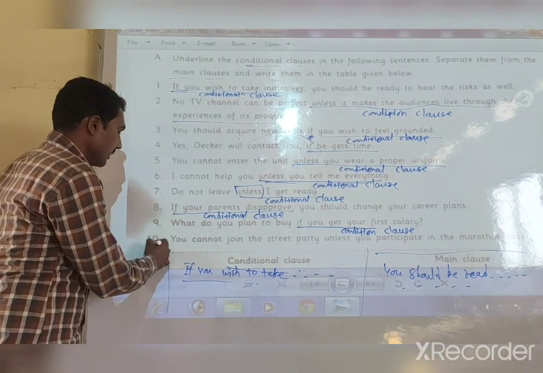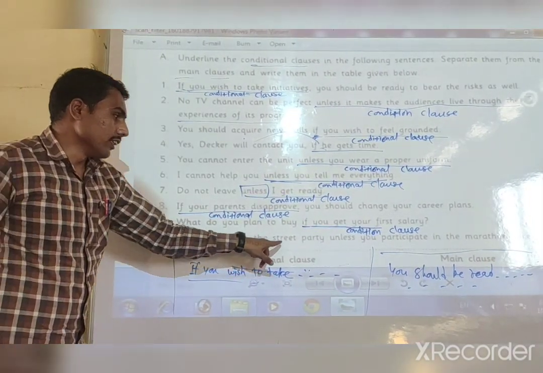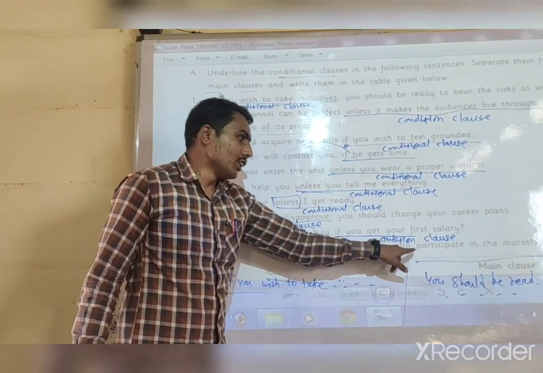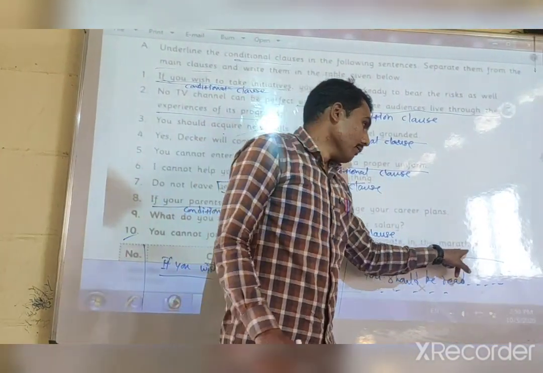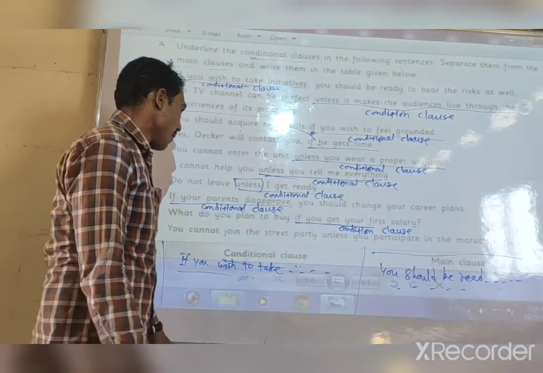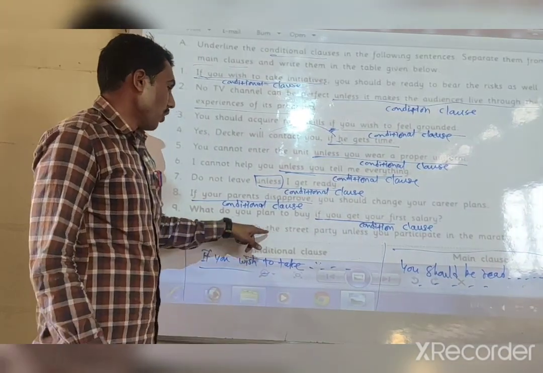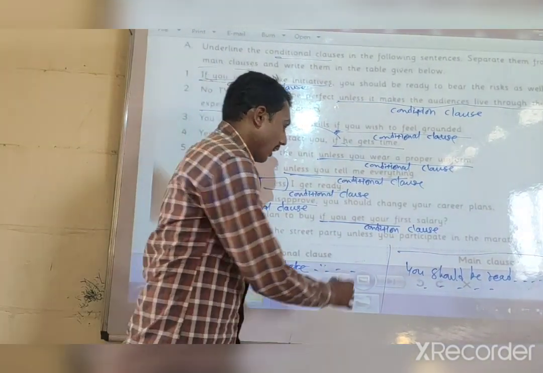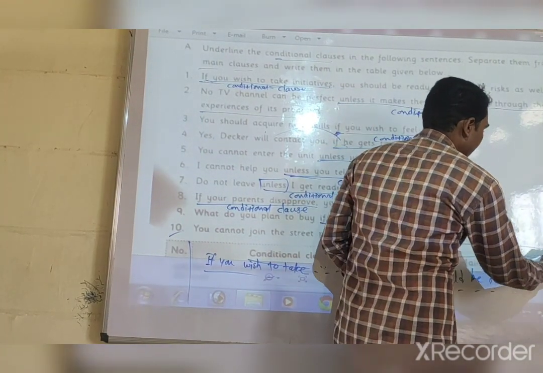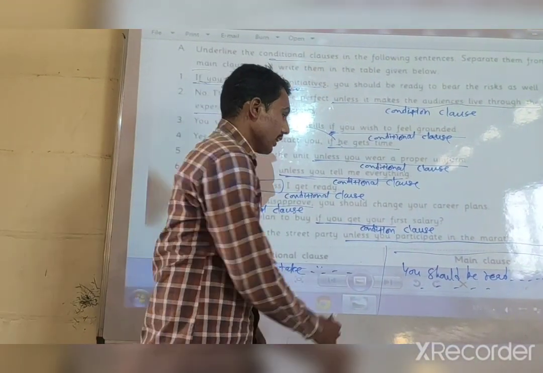Now the last one is here. You cannot join the street party unless you participate in the marathon race. Look here, "unless you participate in the marathon race" is the conditional clause.